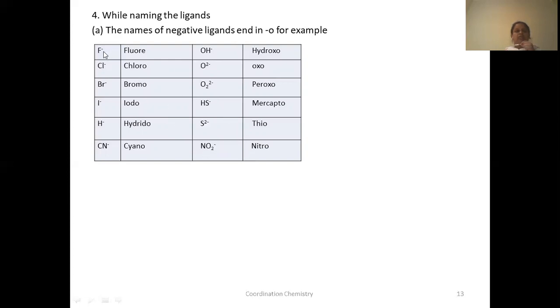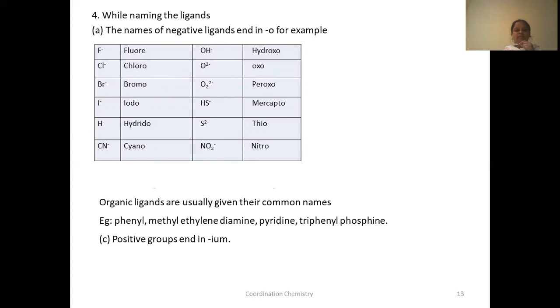Whenever these ligands are there, while naming the coordination sphere, you have to use these names. You have to end their names with O. Let us see the case when neutral ligands are there. If there is no charge on the ligand, for example, water H2O, is there any charge on the water? No. And ammonia is also a neutral ligand. There is no charge.